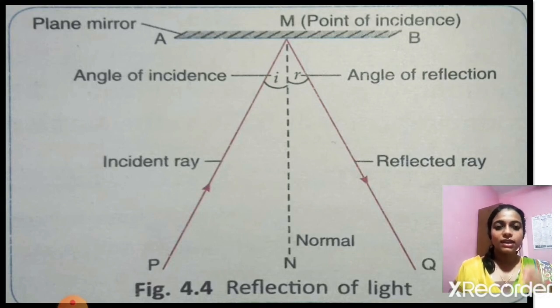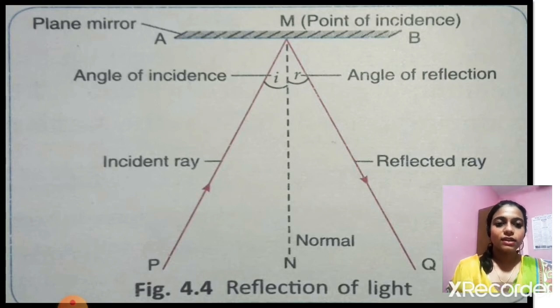And next one is angle of incidence and angle of reflection. The angle made by the incident ray and the normal is known as the angle of incidence, and the angle made by the normal and the reflected ray is known as the angle of reflection. So these are the terms related to reflection of light: incident ray, reflected ray, point of incidence, normal, angle of incidence and angle of reflection. I hope it is clear from this figure.